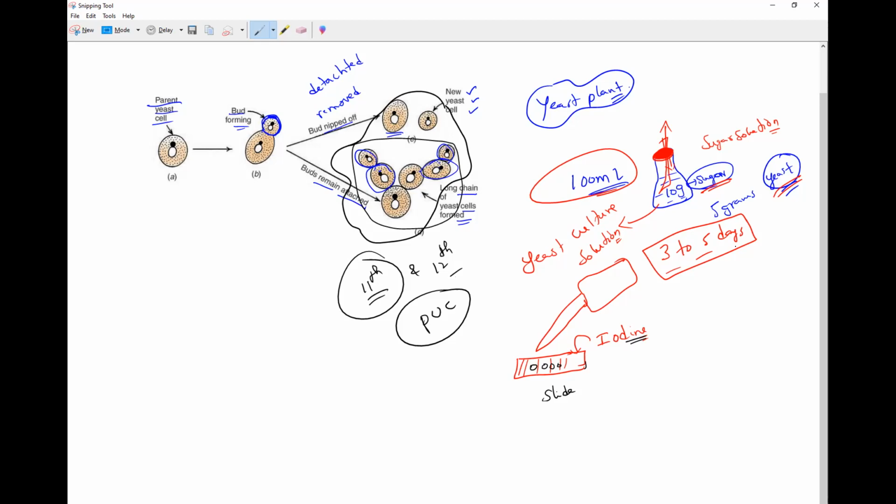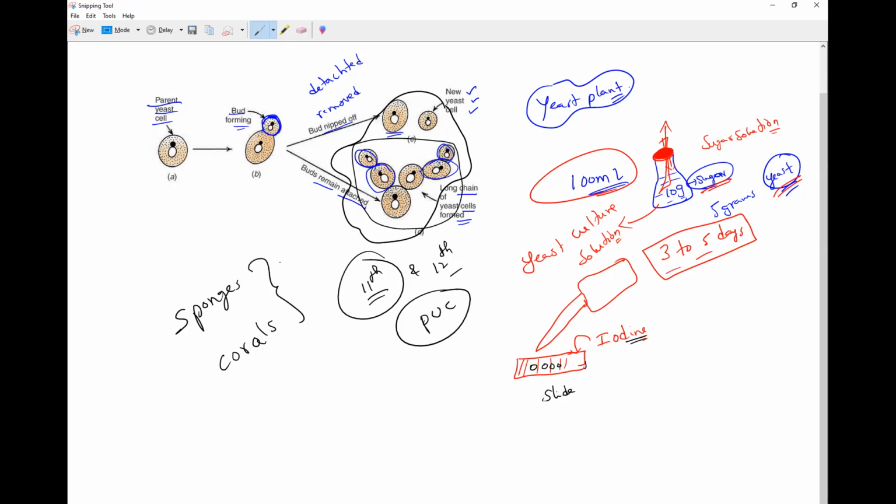Okay. Like this yeast, some other organisms also, you might have heard of organisms like sponges. Sponges also undergo this, or corals also. Corals also undergo this, where the buds remain attached to the parent organism permanently.